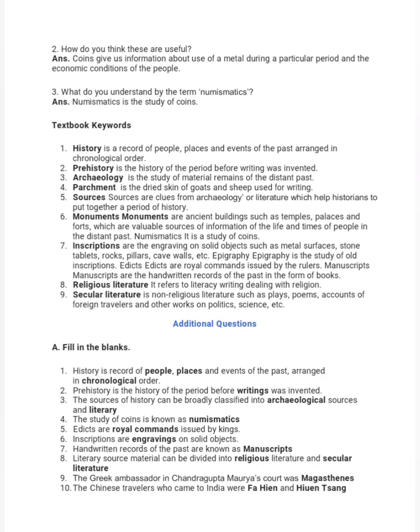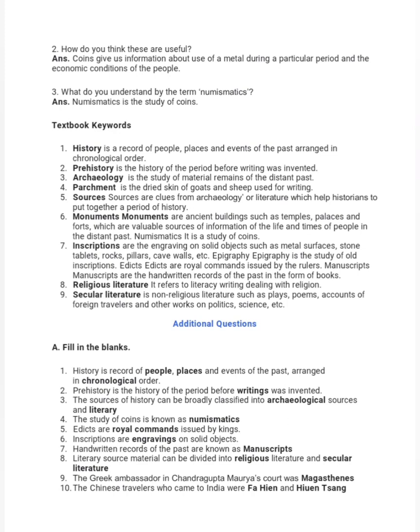Number 5 is sources. Sources are clues from archaeology or literature which help historians to put together a period of history. 6 is monuments. Monuments are ancient buildings such as temples, palaces and forts which are valuable sources of information of the life and times of people in the distant past. Numismatics, it is the study of coins.